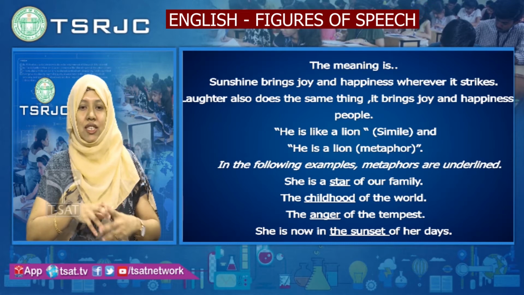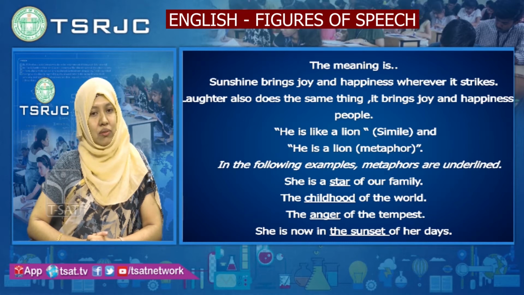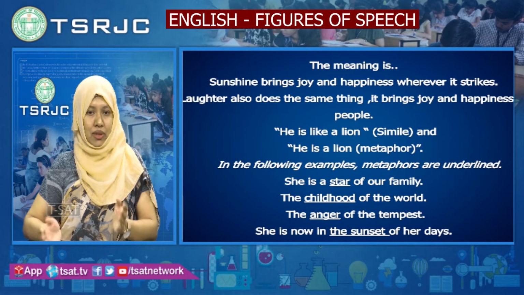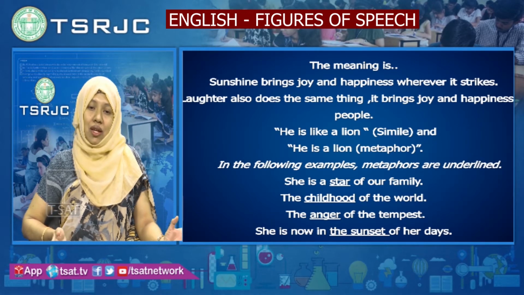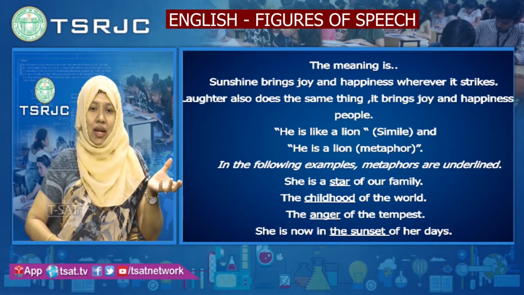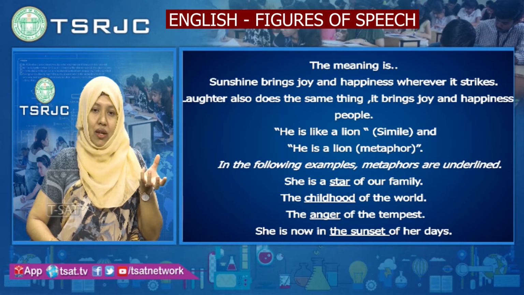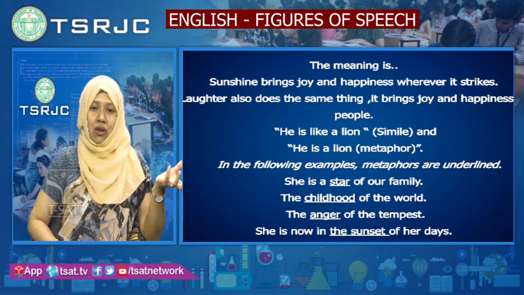Now if I say the childhood of the world, can the world have childhood? We are comparing the world to a person and saying that the world has childhood. There is a hidden meaning in this figure of speech. The childhood of the world here means the early stages of the world.